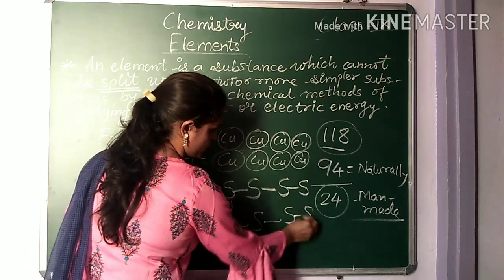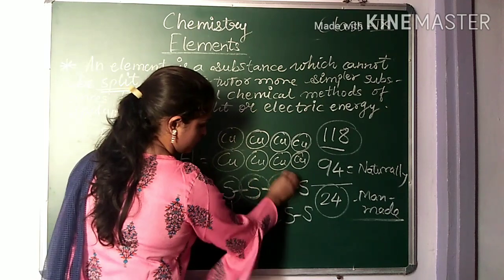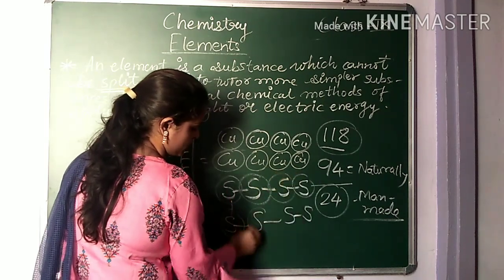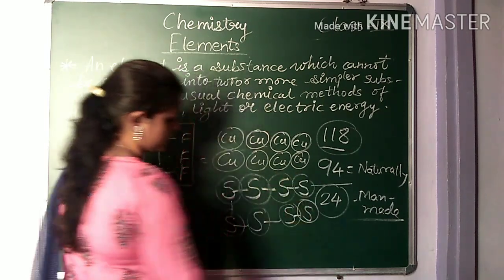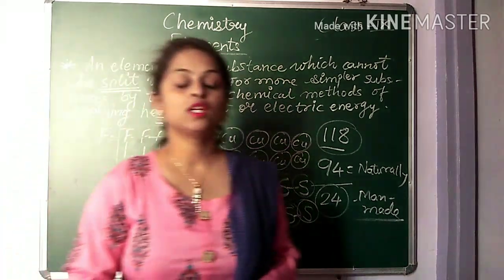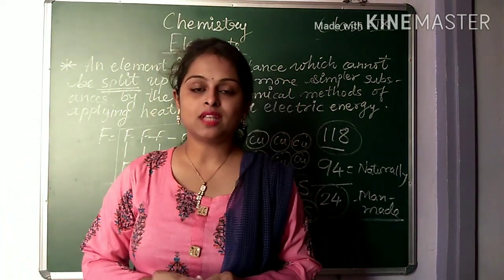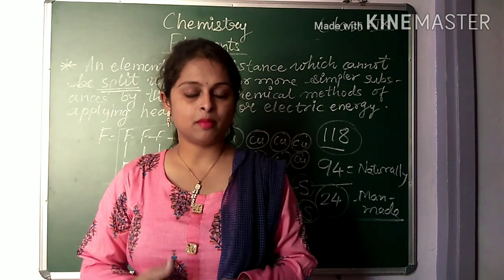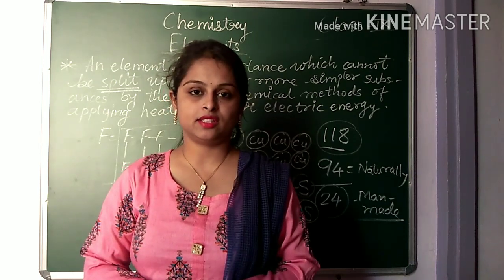You can draw the circle here. Otherwise this type of bonding also you can show, because they are bonded with each other with the same molecule. Is it okay? Some of the elements are solid, some are in liquid state, some are in gaseous state, okay.